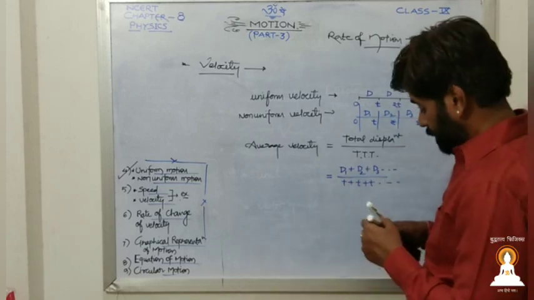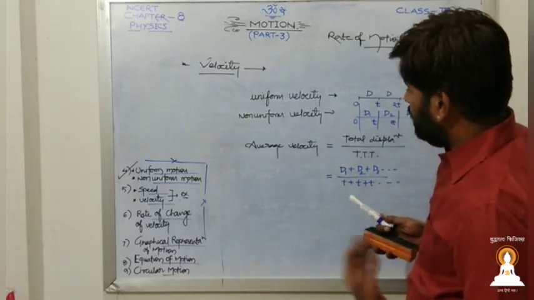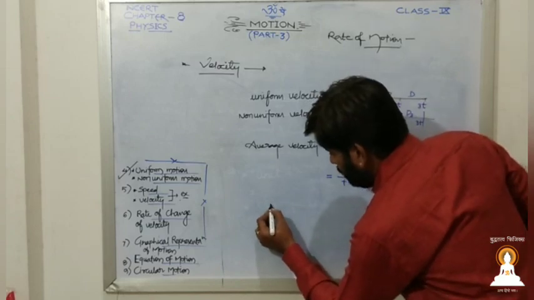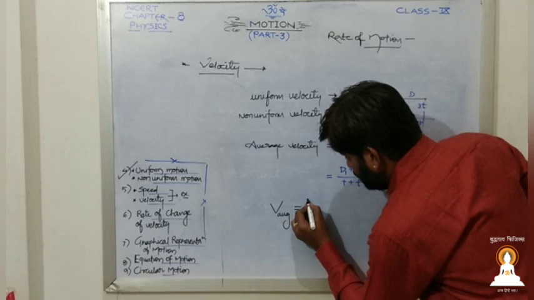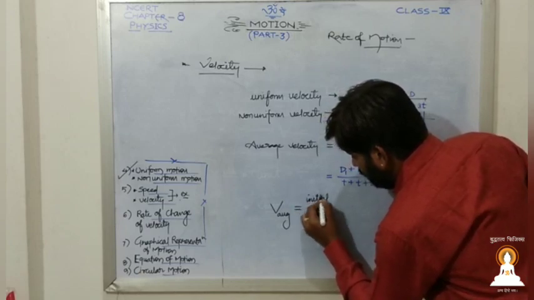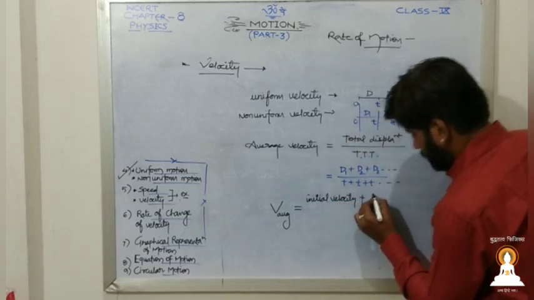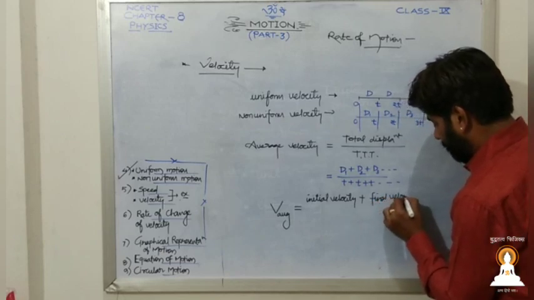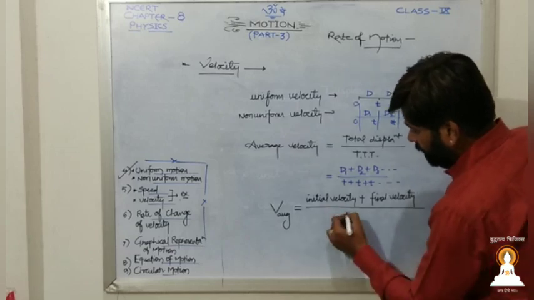If velocity is increasing in a uniform way, then the average velocity will be initial velocity plus final velocity divided by 2.